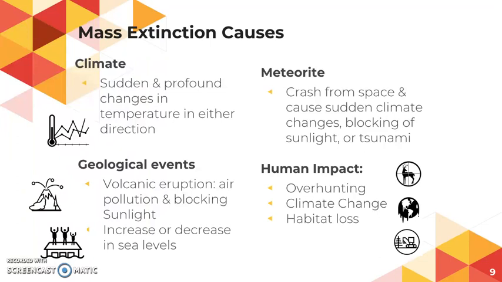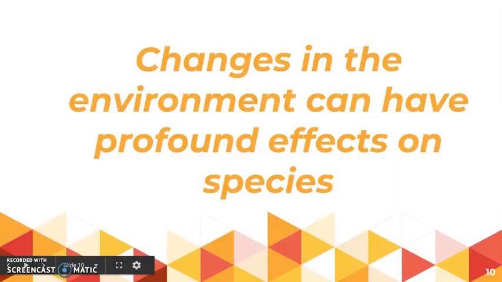And then there are also human impacts. We're finding more and more that humans can impact species. Overhunting is one of those examples. Humans can also have impacts on climate, and then there is habitat loss through the destruction of habitats. A good example of this, unfortunately, is the expansion of farming lands or crop production, cutting down rainforest or other areas that organisms live in. That can have destructive effects, not only in removing the environment, but also in eliminating the environment that those organisms would be found in.